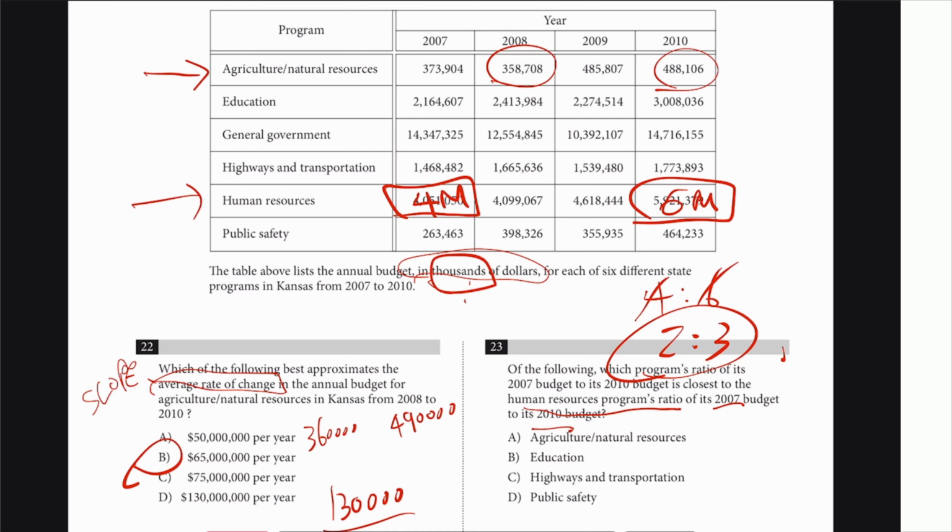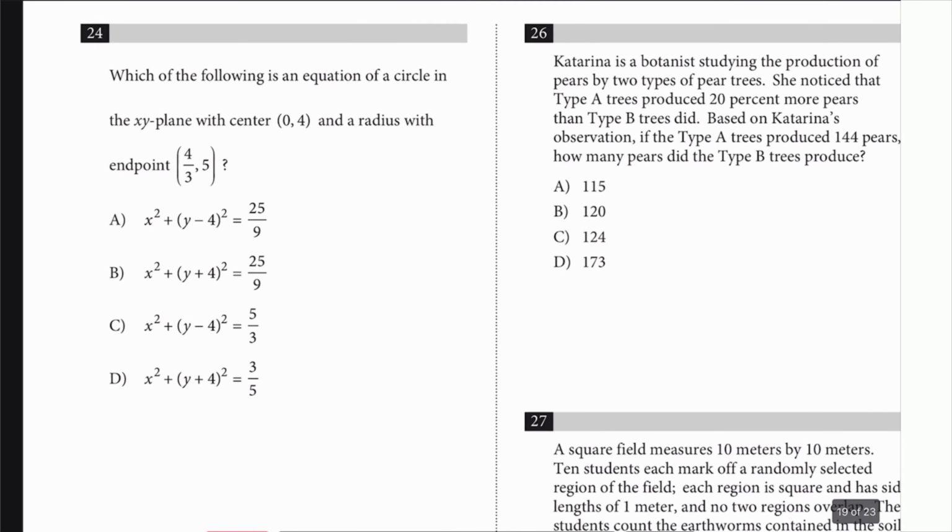Start with public safety. That to that doesn't really look like 2 to 3 to me. Highways and transportation, that to that. Yeah, it doesn't look like 2 to 3. Education, that to that, 2 to 3. Yeah, that's good enough. All right, next, number 24.